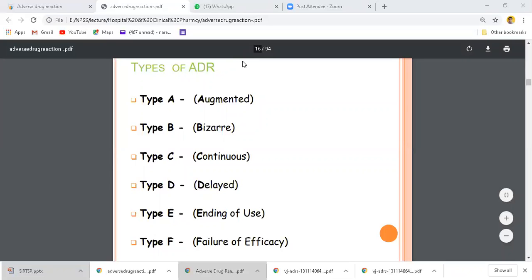So you go through this chapter, which is the third chapter of our Pharmacy Practice in Unit 1. Go through this chapter throughout and take more examples of drug adverse reactions. You have to write the example with each and every class, and give examples, which gives more weightage to your answer.